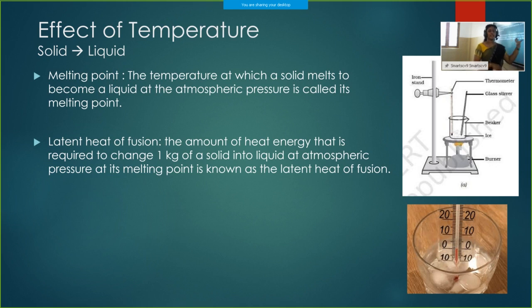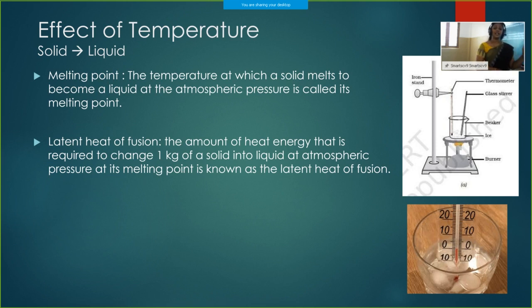How is this conversion happening, 0 degrees Celsius to 273 Kelvin? Kelvin is the SI unit of temperature. Celsius, Fahrenheit, all these are units of temperature, but Kelvin is the SI unit. We can convert a temperature in degrees Celsius to Kelvin by adding 273. So 0 degrees Celsius is 273 Kelvin.